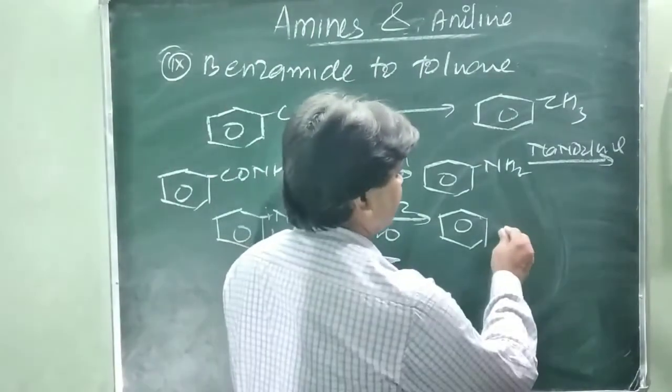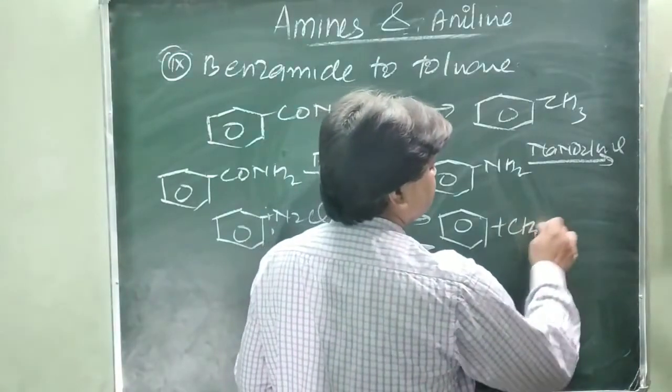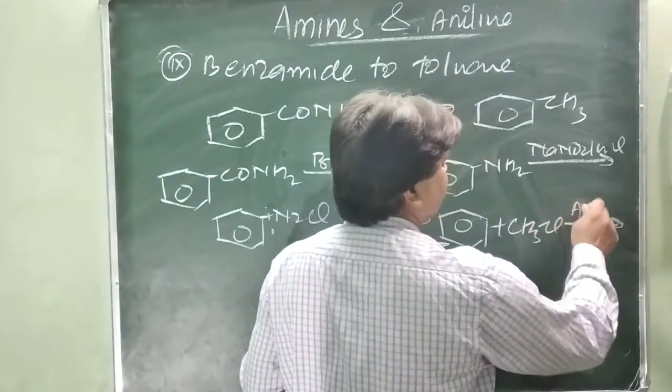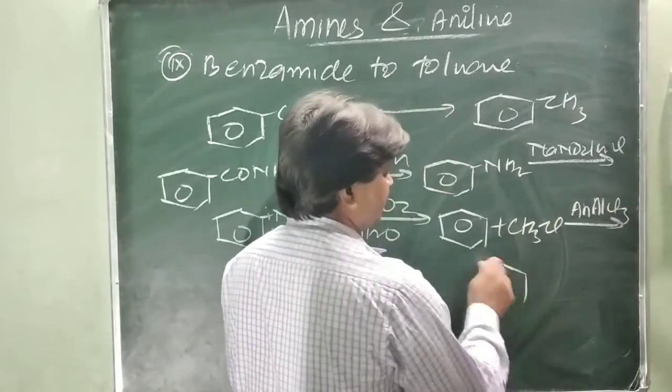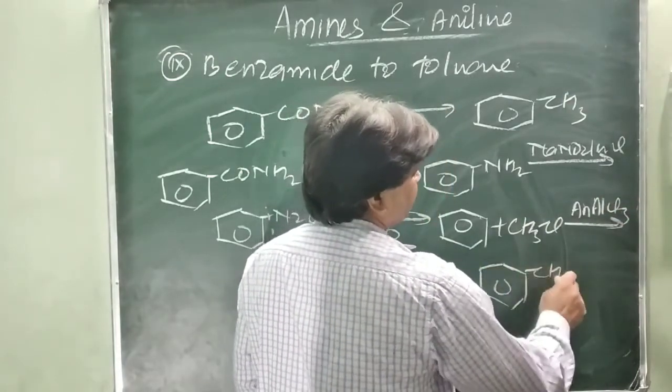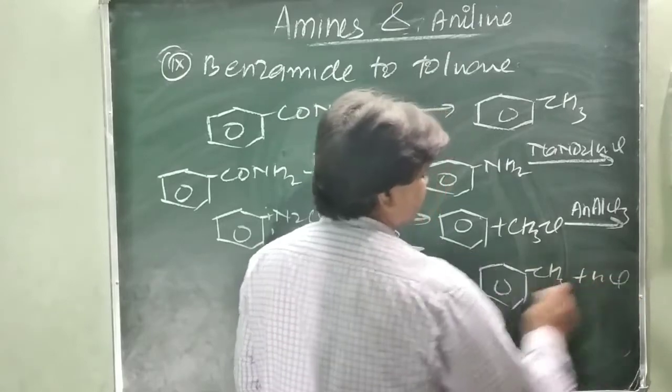Now Friedel-Crafts alkylation: CH3Cl in the presence of anhydrous AlCl3 converts it into toluene, and HCl is released. This is toluene.